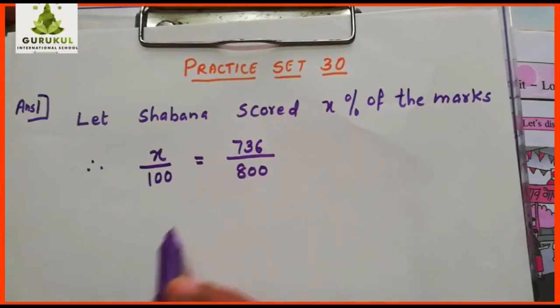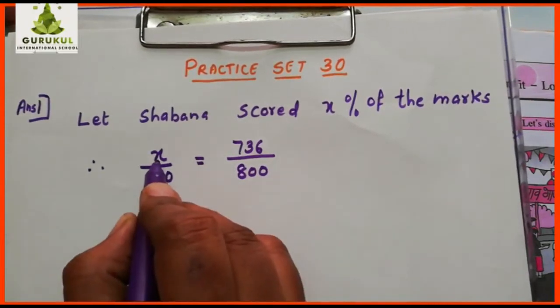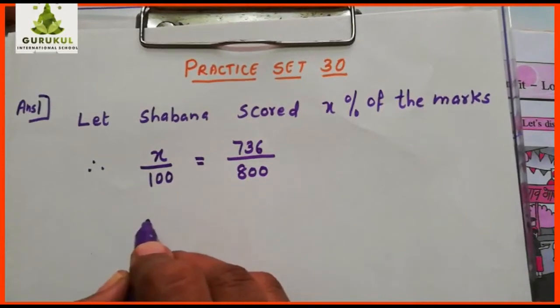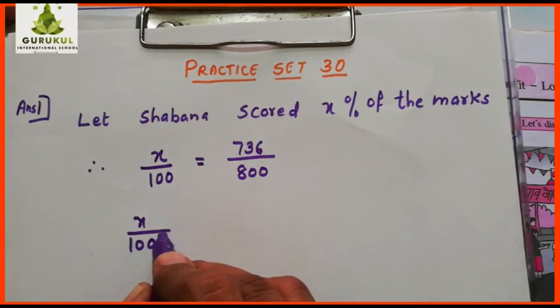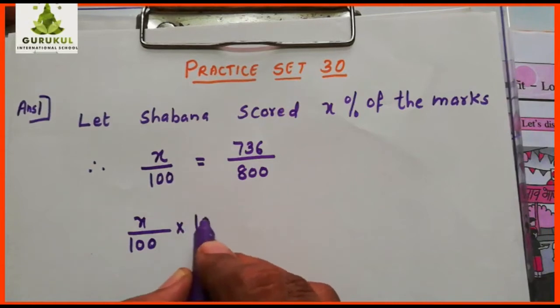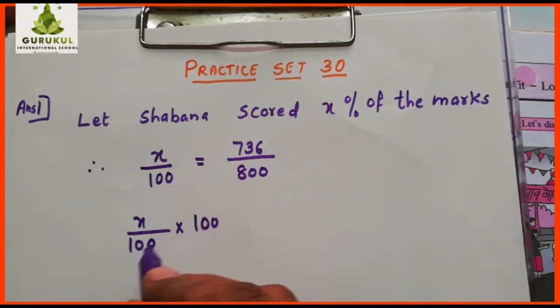This is the ratio. Now we want to find the value of X here. Therefore, what we will do, you can multiply both the sides. Now see, upon 100 it is. So what is the opposite of multiplication? Into. And upon 100 into 100. So this will get cancelled in the numerator and denominator.